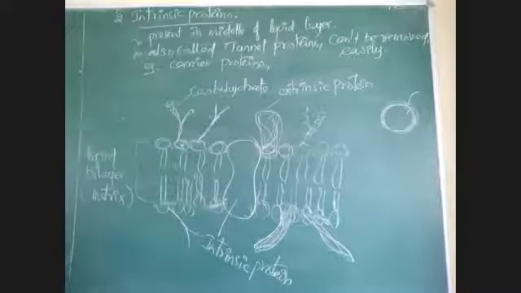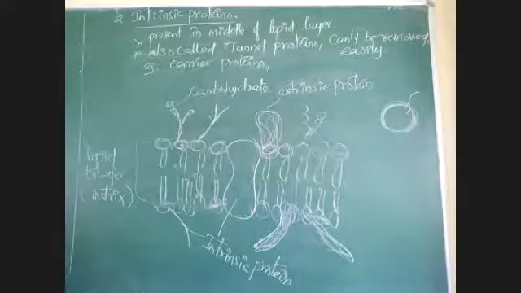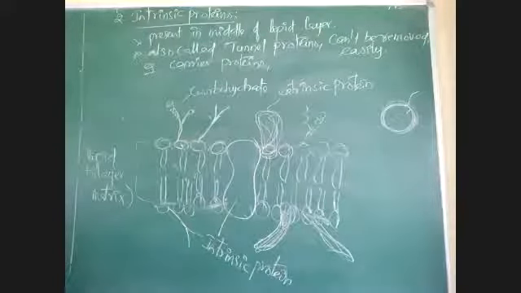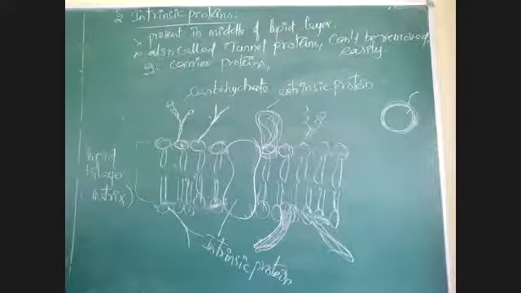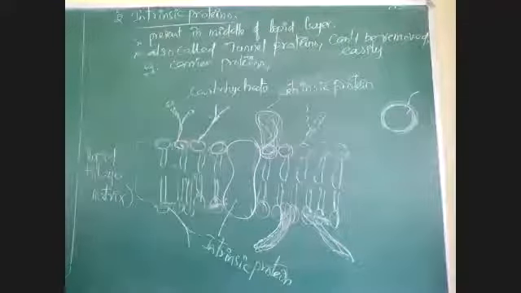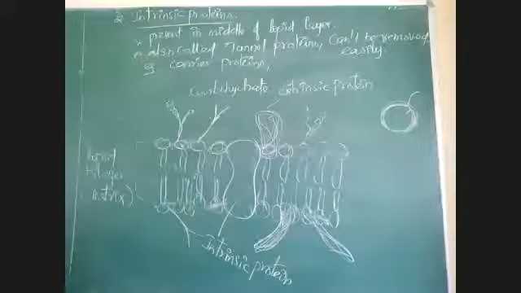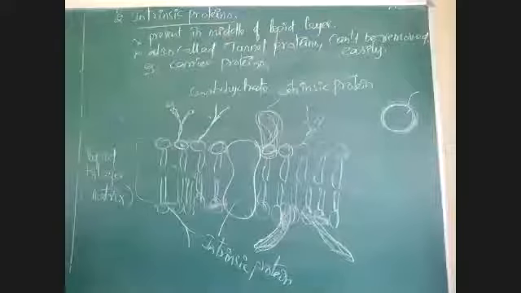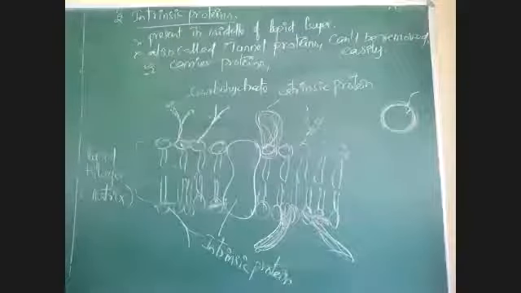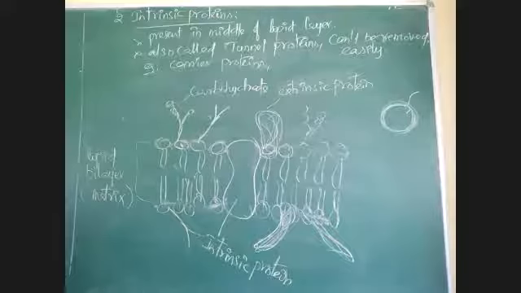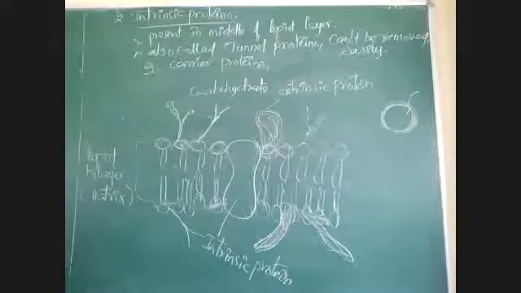One is structural proteins, which are responsible for the structure of the plasma membrane. Second is carrier proteins, which are responsible for transport. Third is catalytic proteins, which are enzymatic proteins. There are three types of proteins based on function. But based on the position, the place, proteins are of two types in the cell membrane: extrinsic proteins and intrinsic proteins.